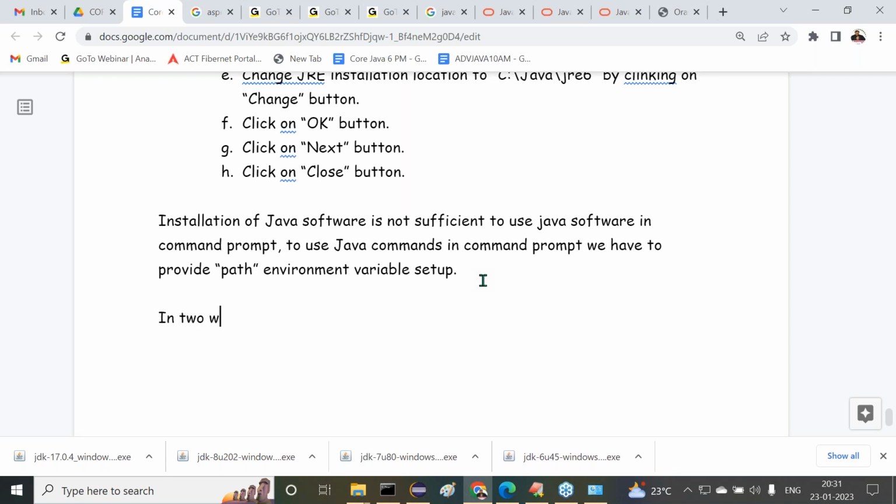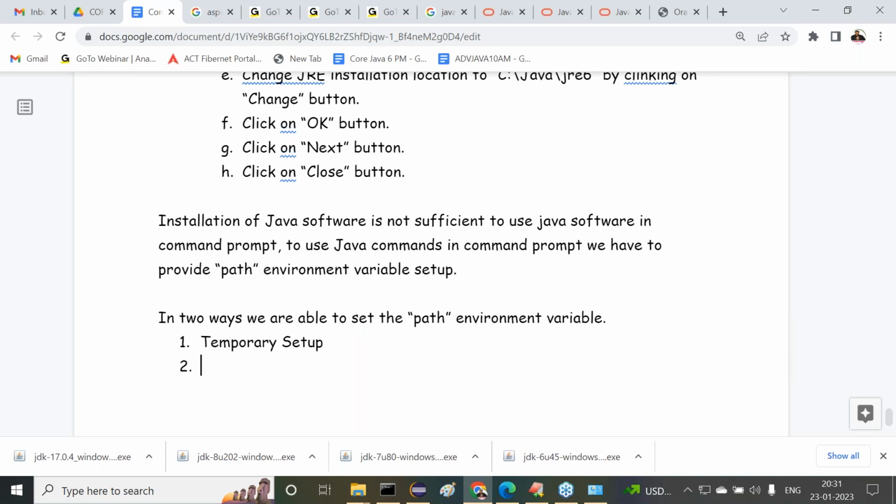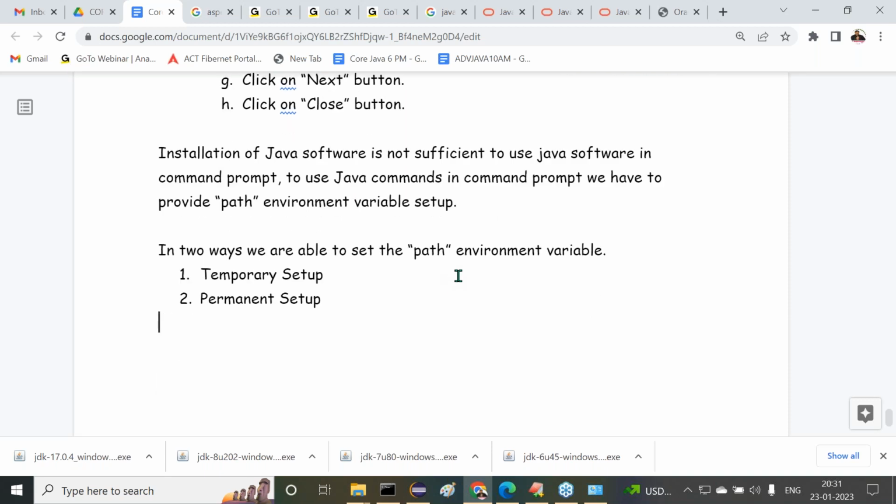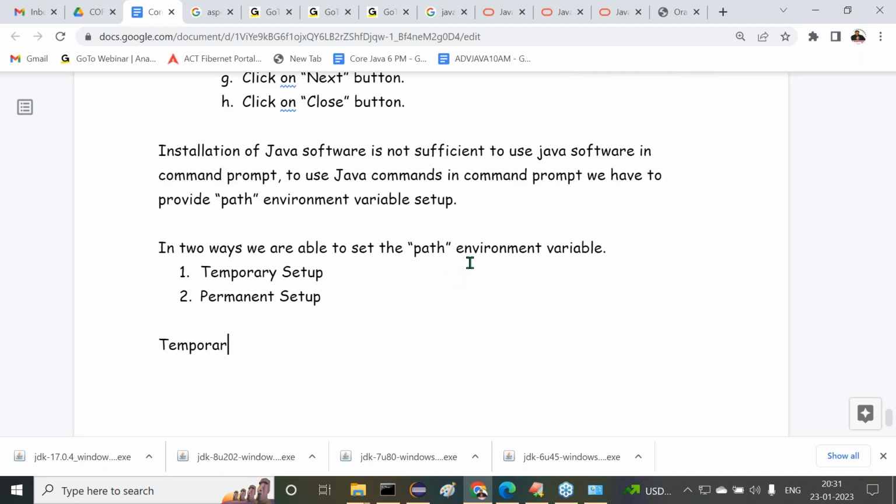In two ways, we are able to set the path environment variable. What are the two ways to set the path environment variable? Observe carefully. The first one is temporary setup, and the second one is permanent setup. Now, first of all, let's see the temporary setup.